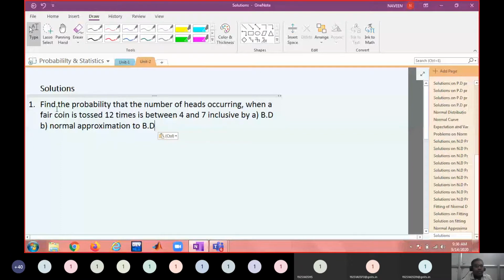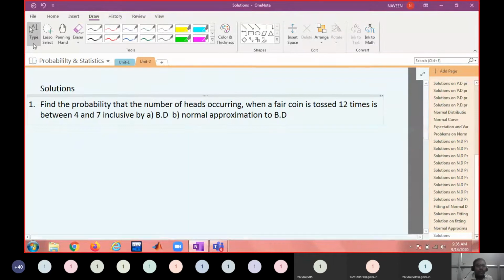First we shall solve this problem by binomial distribution. Whether it is binomial distribution or normal approximation to binomial distribution, we need to define the random variable. So what is the random variable?